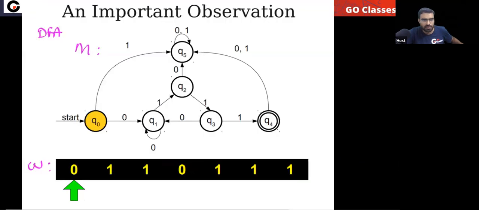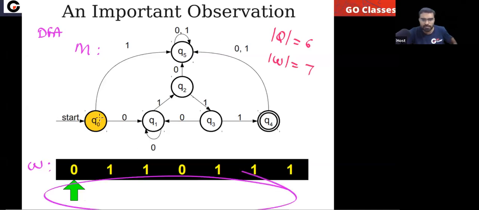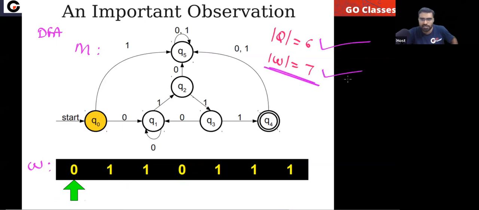Now let's start. First of all, does this string belong to the language? Yes, you can notice this string will definitely belong to the language. Now tell me, the number of states is how many? That is 6. What is the length of the string? That is 7. So can I say some state will repeat? Yes, some state will repeat because the number of states is 6 and the length of the string is 7.